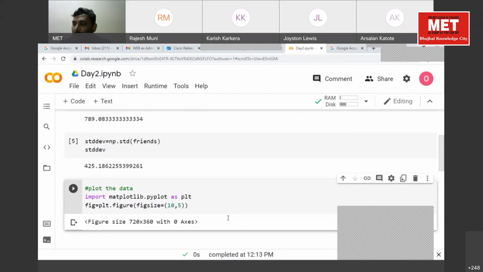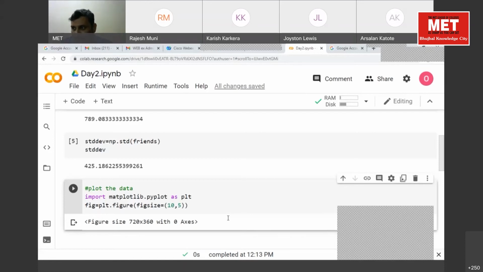Now tell me what I want to plot. Now we just have one data set here. So what we will do, we'll just assign the index on one axis, and we'll have friends on the other.